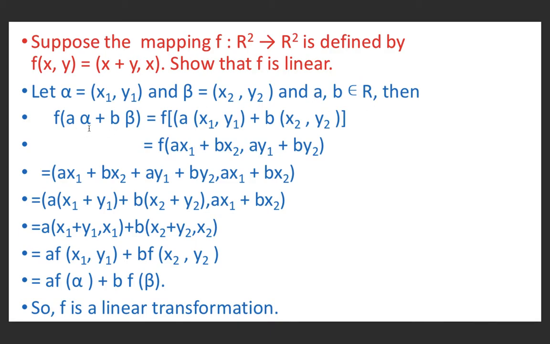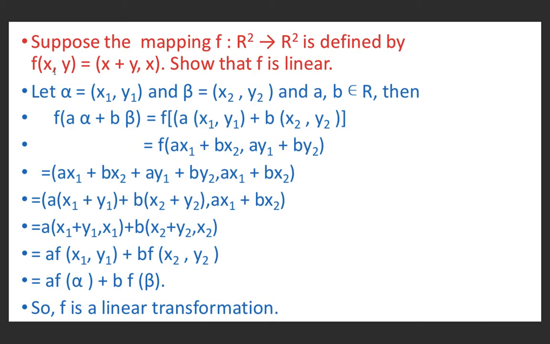Therefore, f(aα + bβ) is equal to f(a(x1, y1) + b(x2, y2)), because α is (x1, y1), β is (x2, y2). So if we multiply inside, we get (ax1, ay1) and (bx2, by2). On adding, this is (ax1 + bx2, ay1 + by2). So f(ax1 + bx2, ay1 + by2).